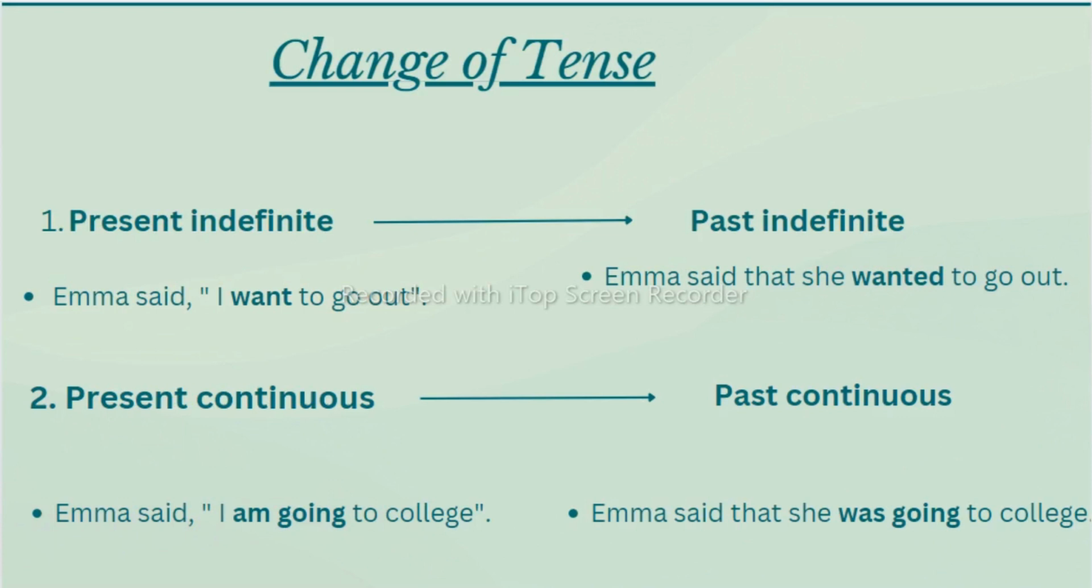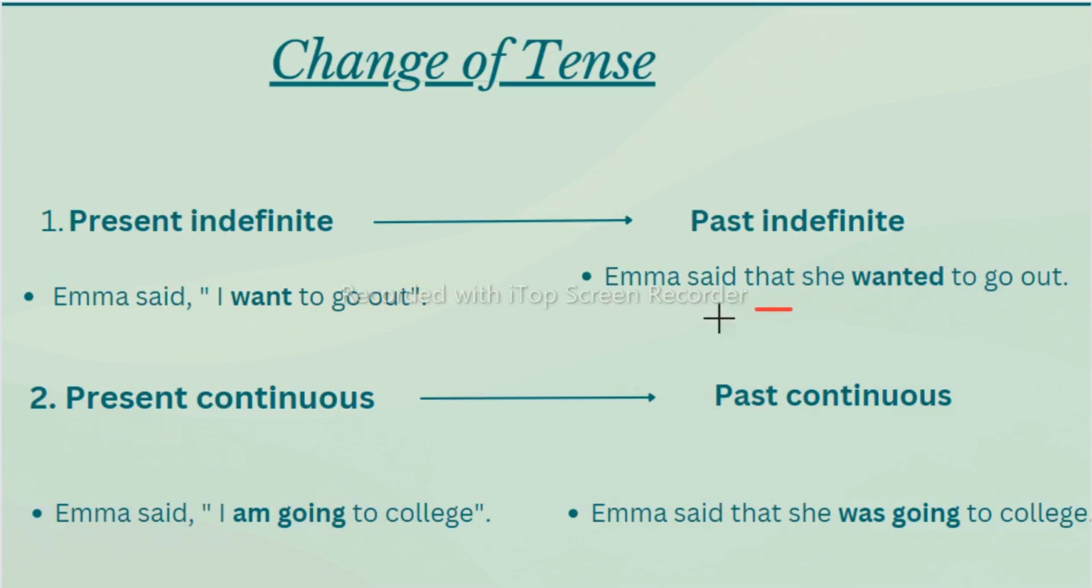So let's see first of all, the first one is, when your direct speech is in the simple present tense, change that direct speech to simple past tense. As you can see here, if your direct speech is in present simple, means present indefinite, it will change to past indefinite. For example, Emma said, I want to go out. So here how we will do the changes. Emma said that, because we are removing inverted commas and commas, and in place of that we will write that, and this I will change to she. How we will do this also we will learn further.